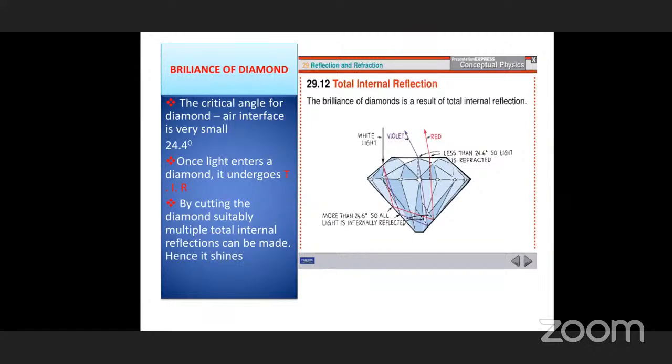There are more surfaces on them. By cutting the diamond suitably, multiple total internal reflections can be made. That means a number of surfaces have to be cut so that from each surface you can see a light ray. You send only one white ray, and it comes out from different surfaces. So it seems to be brilliant. It shines. So the brilliance of diamond is another application of total internal reflection.